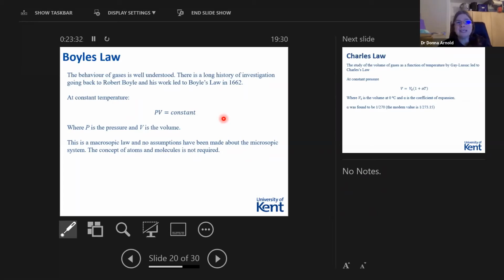And this is a macroscopic law. So we've made no assumptions about the microscopic system, so what the system is. And we've not considered the concept of atoms or molecules at all. Okay, we're just literally taking an arbitrary gas and we're saying that the pressure times the volume is equal to a constant.